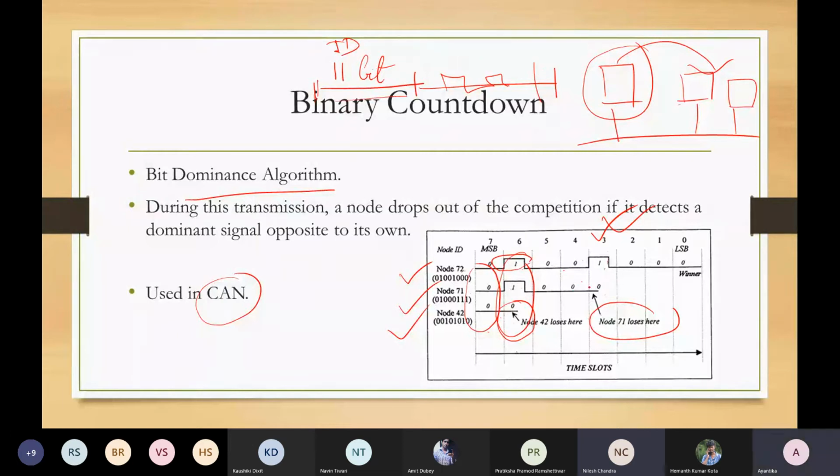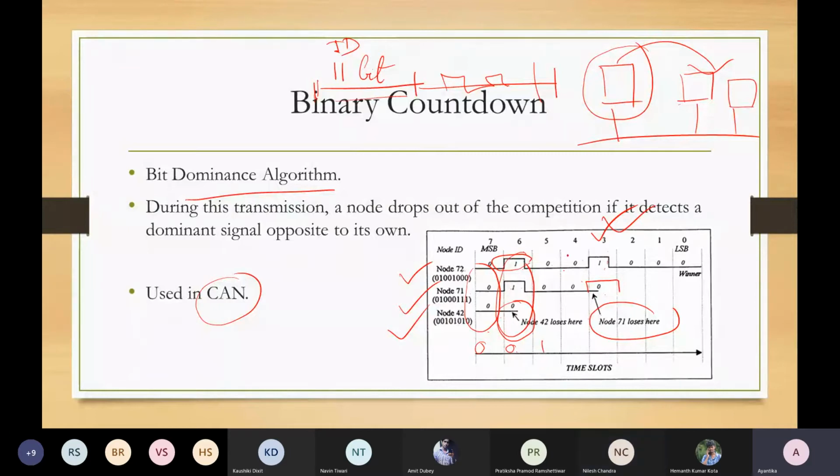Instead it is 0, 0, 1, so node 72 has 0, node 71 has 0, and node 42 has 1.